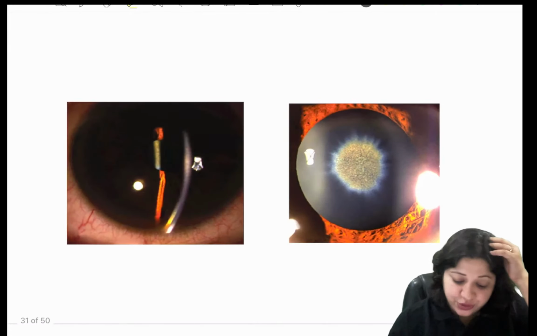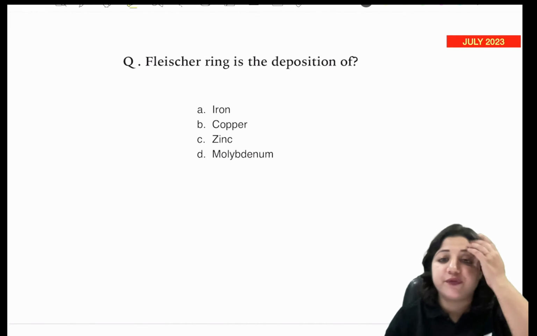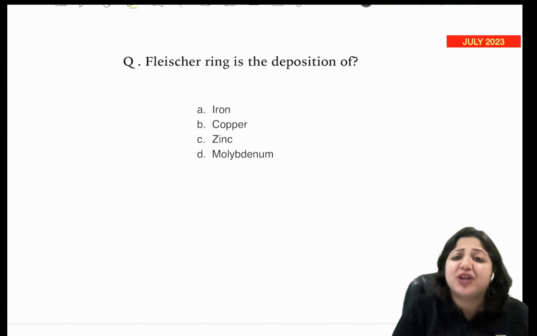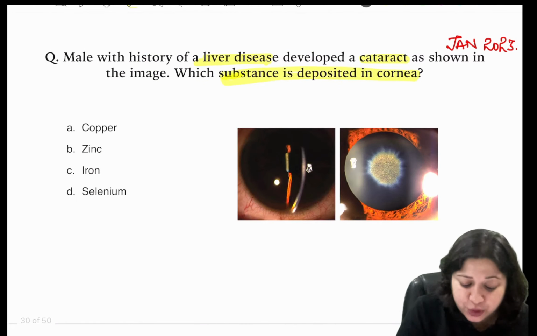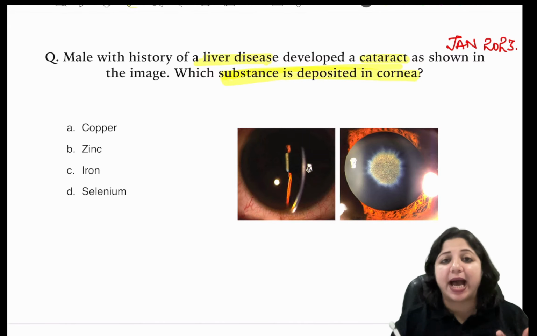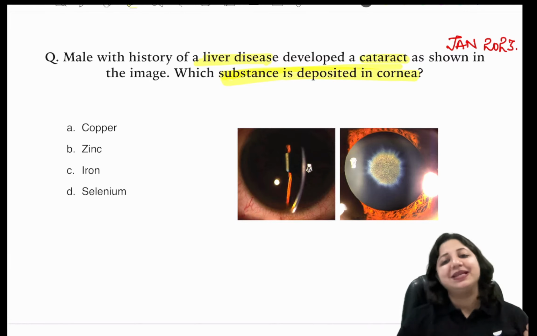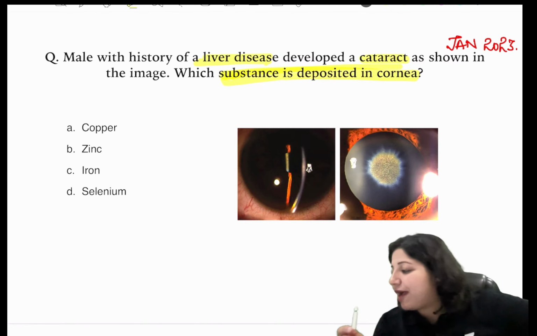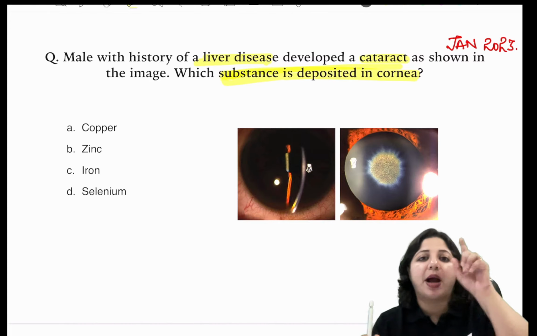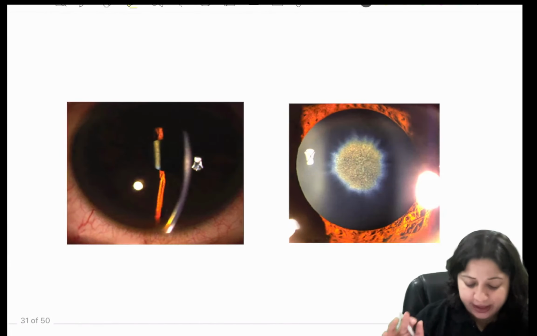A similar question was asked in July 2023. Remember, in the first session we learned Fleischer ring is the deposition of, and just 6 months before it was asking which substance is deposited in the cornea. Again, we come down to systemic diseases and the eye. It is again and again questioning about the ocular involvement in systemic diseases. So now you have to tell me which disease we are dealing with when the question is talking about liver disease, cataract, and some random finding here in the question.